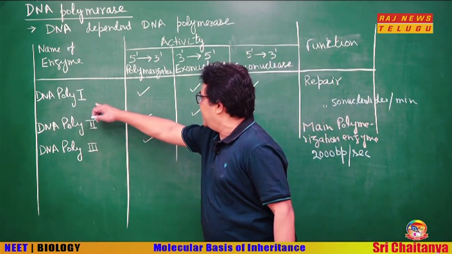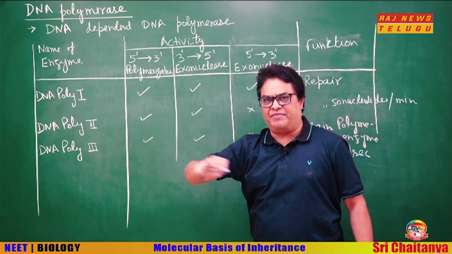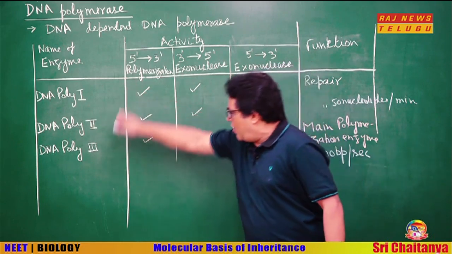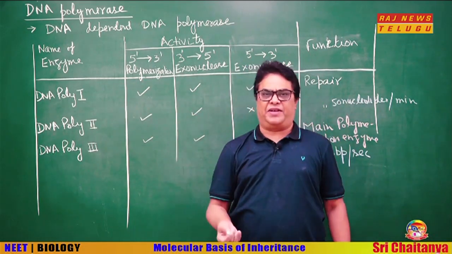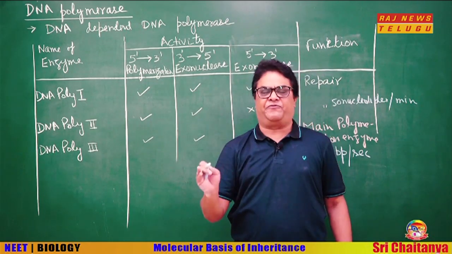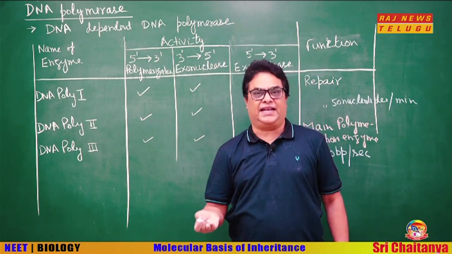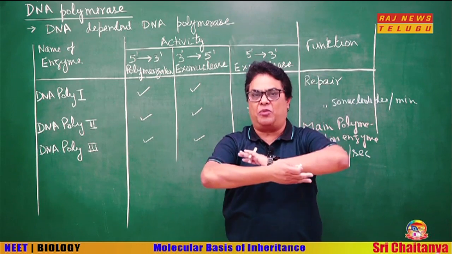DNA polymerase 1 polymerizes DNA in 5' to 3' direction. All of these polymerize DNA in 5' to 3' direction, meaning the template will always be 3' to 5', because we have already said that the two strands of DNA are anti-parallel, meaning they have opposite polarity.